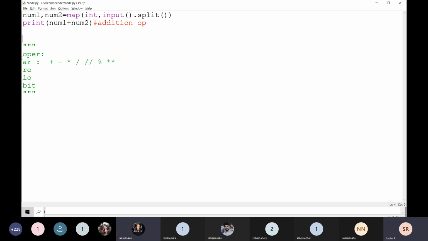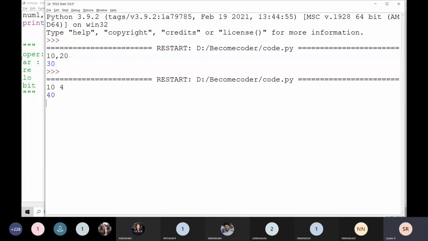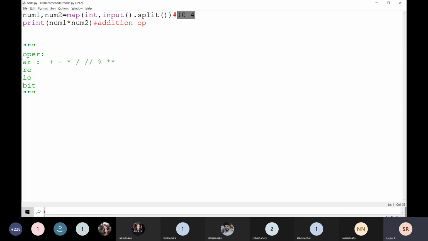For example, here the addition operation, I am already using this one. If I go for subtraction, multiplication, everyone knows that. For example, if I write like this, number 1 is 10, number 2 is 4. Okay, that is the sample input. If I execute it, 10 and 4, the output is going to be 40. Everyone knows how multiplication, subtraction, and addition work.